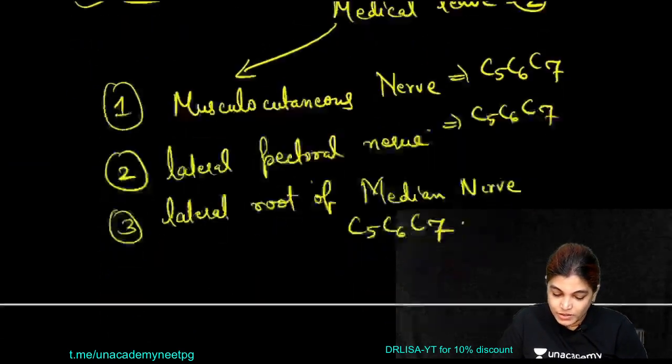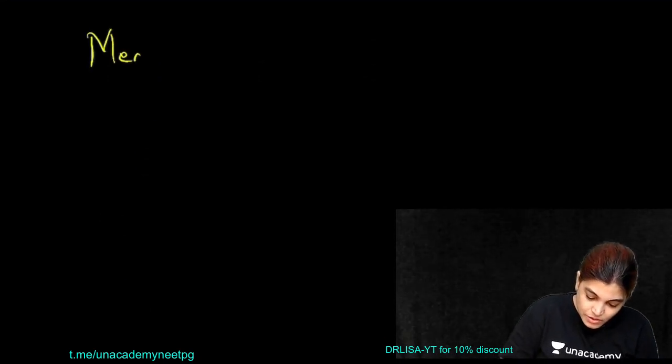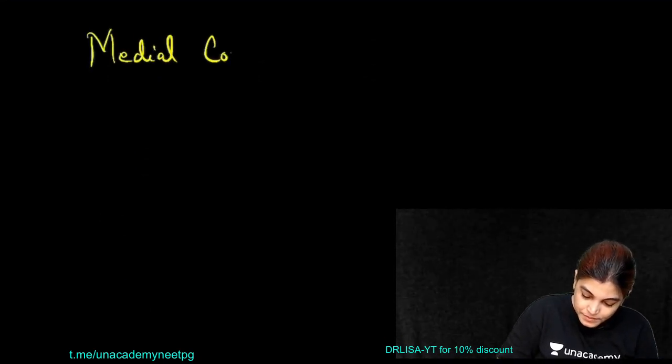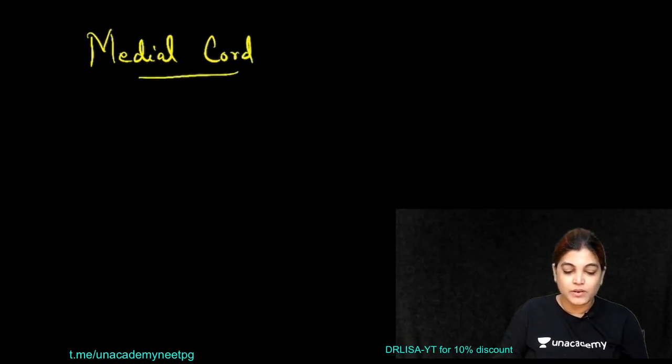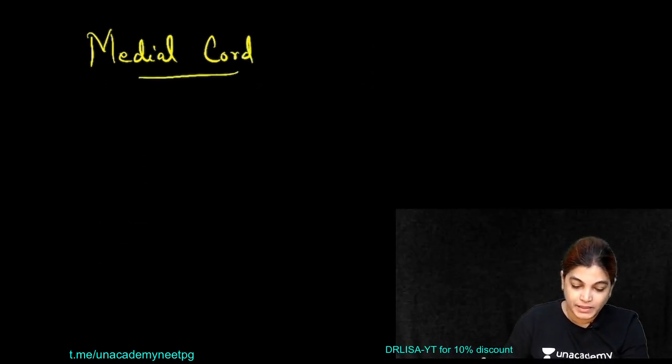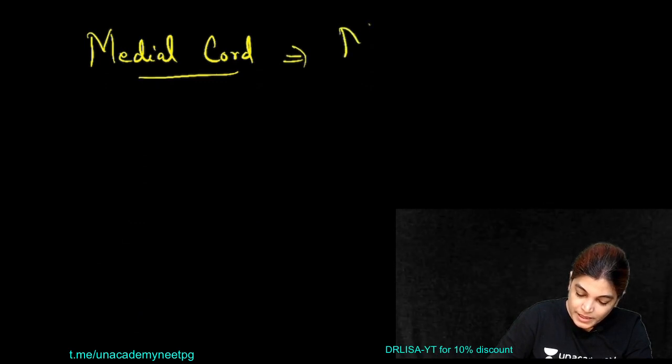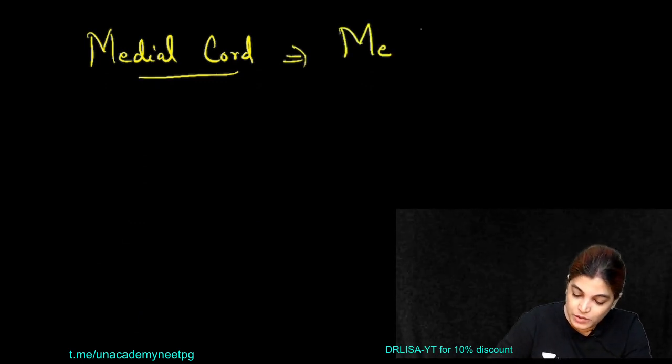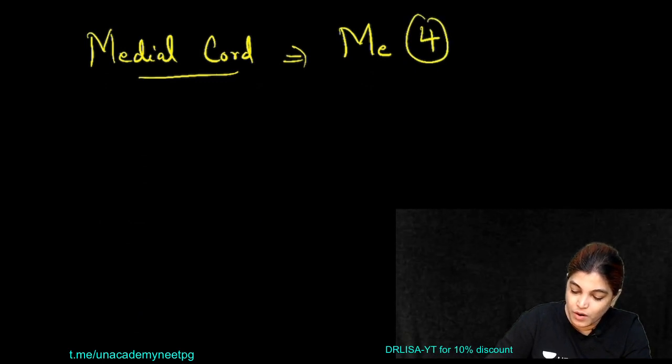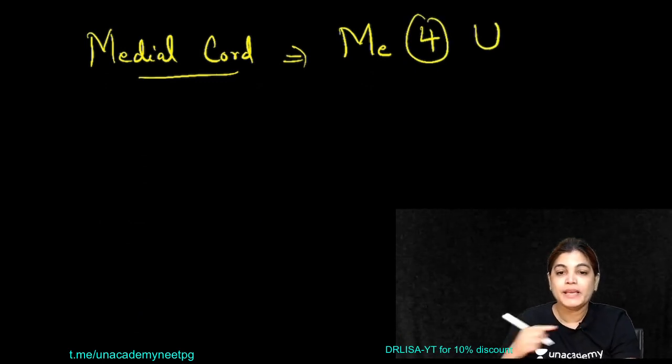Now moving to the branches of the medial and posterior cord. Branches of the medial cord can be remembered by the mnemonic M, me for you.